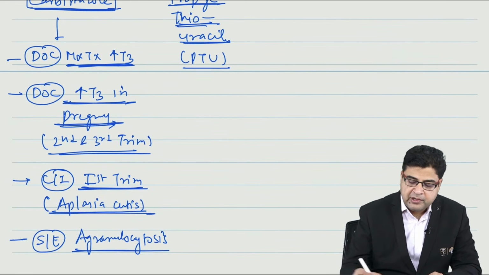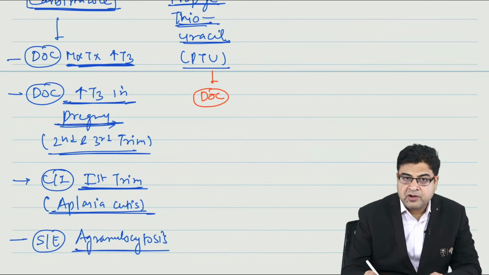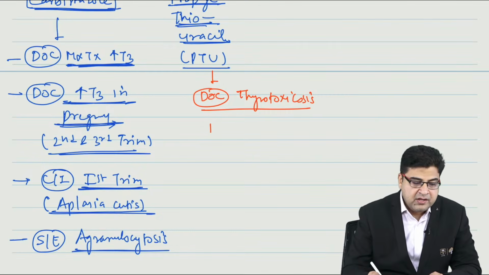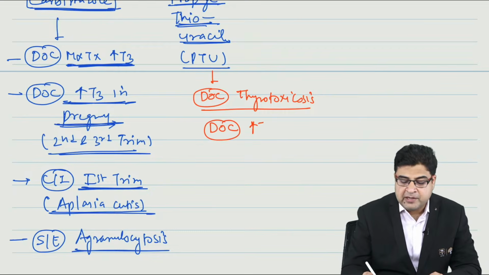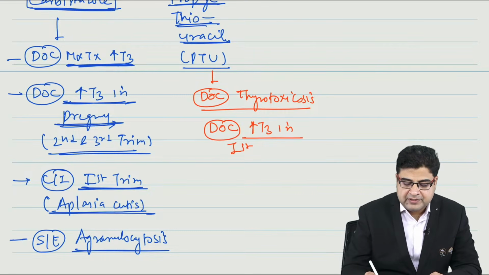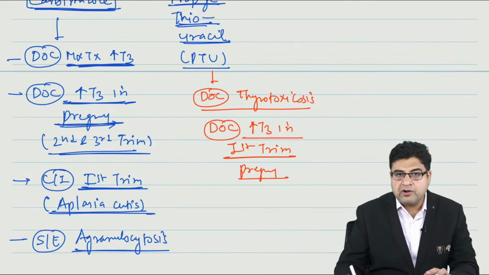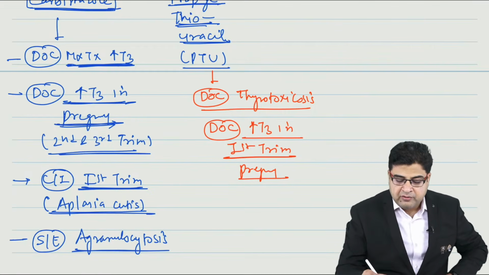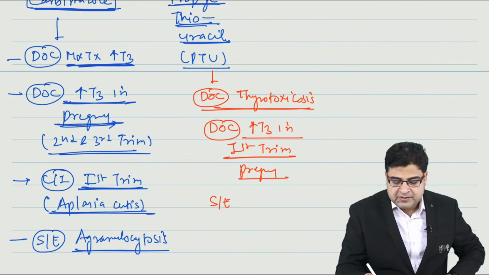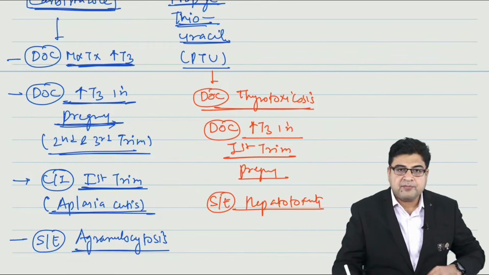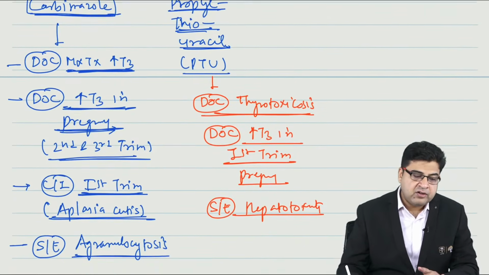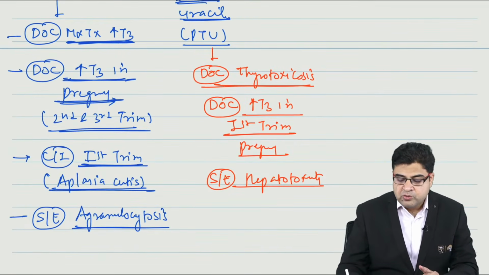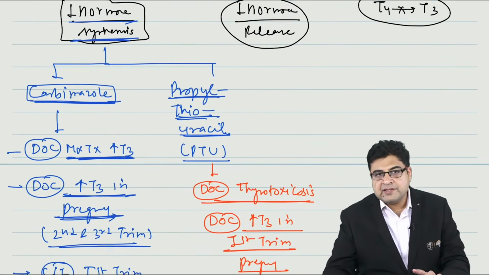Now, if we talk about propylthiouracil, this is the drug of choice for thyrotoxicosis, as well as the drug of choice for hyperthyroidism in the first trimester of pregnancy. One of the important side effects of propylthiouracil is hepatotoxicity. So these are the two important drugs which I think can be asked in your exam, right?